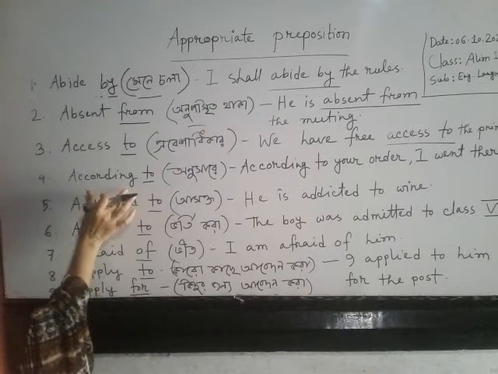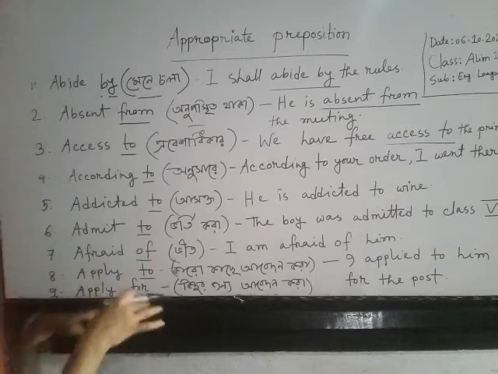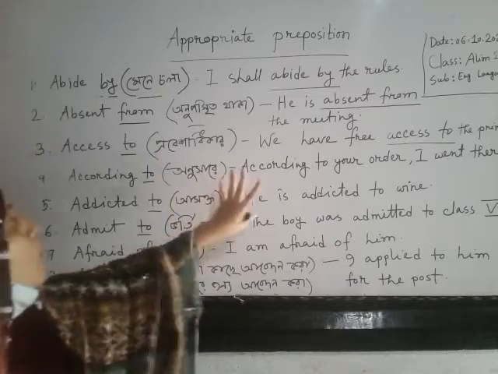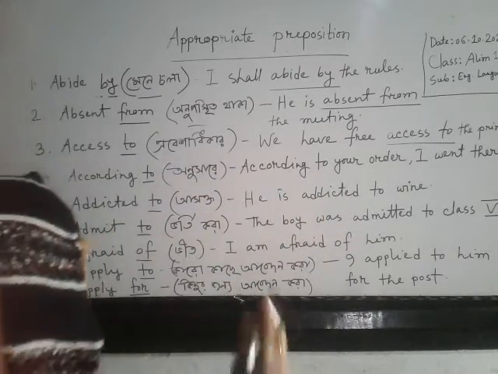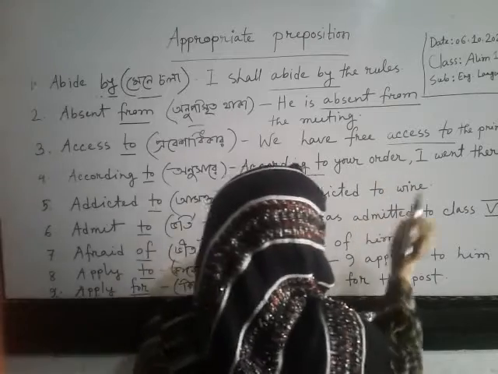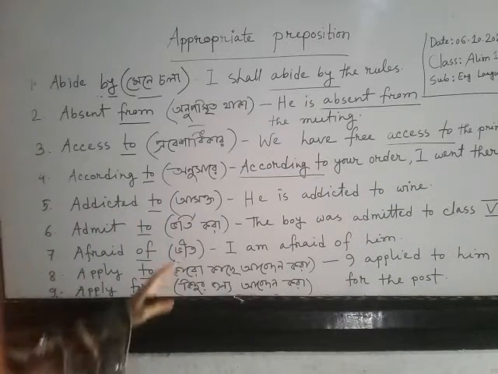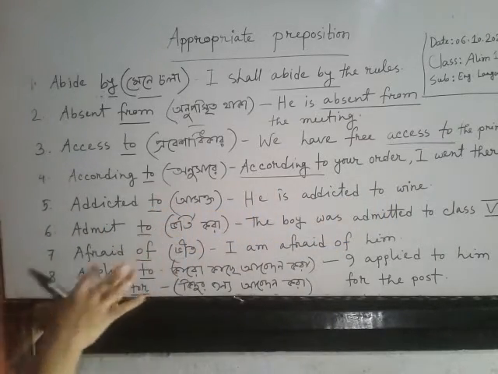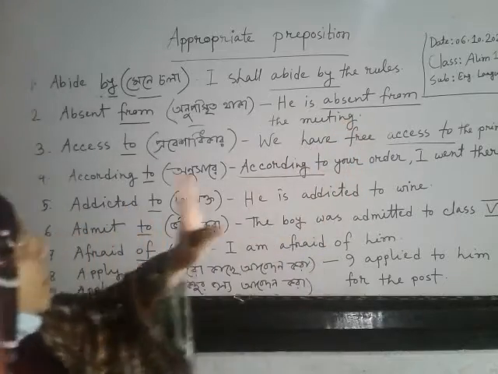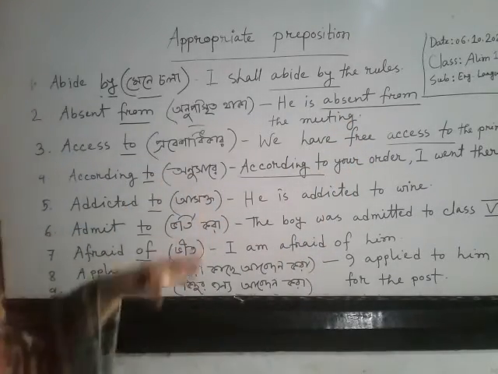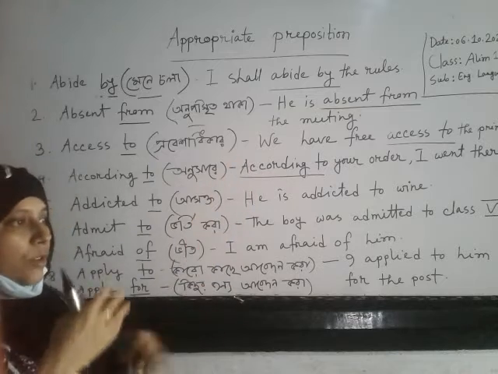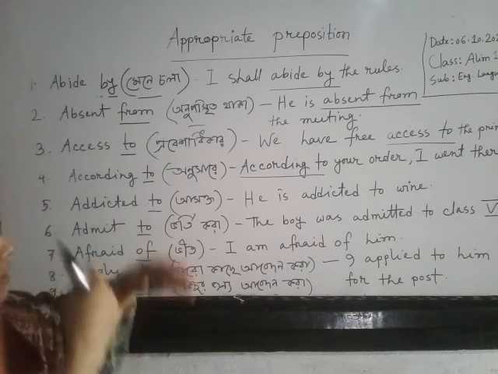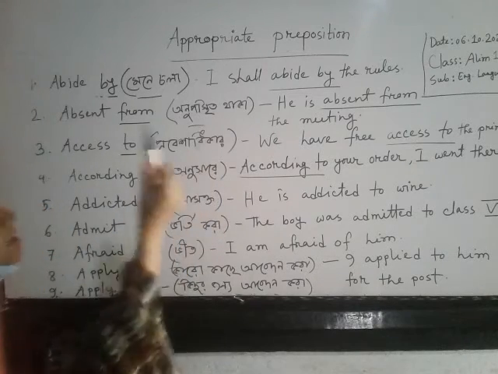According to. You know the word according, but which preposition is appropriate here? To. According to means in Bengali, অনুসারে. So how we use here? According to your order, I went there. In this way you have to, this is simple sentence, but in your exam you will get a passage, not simple sentence one or two. You will get a passage, and according to the meaning of the passage, according to the chronology of the line or sentence, you have to use this preposition.